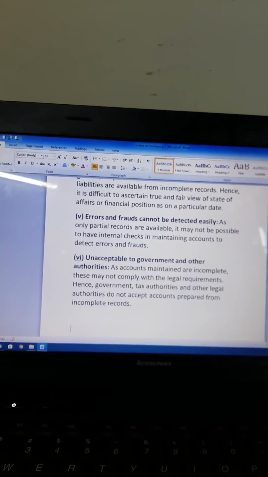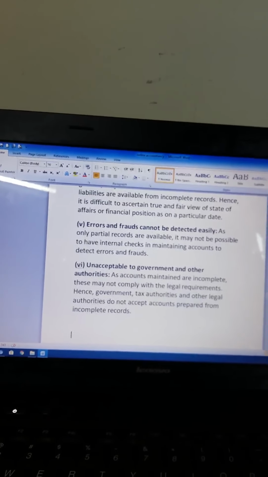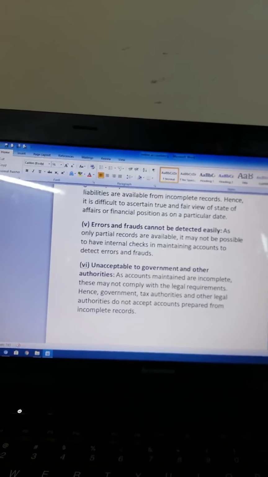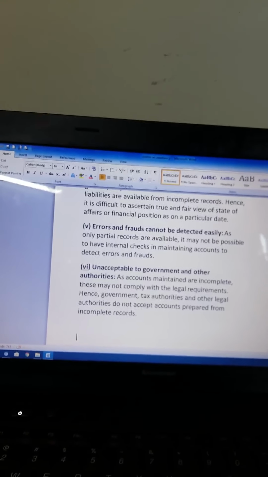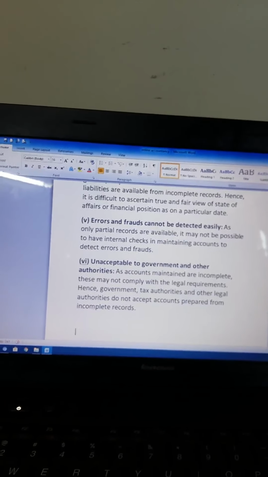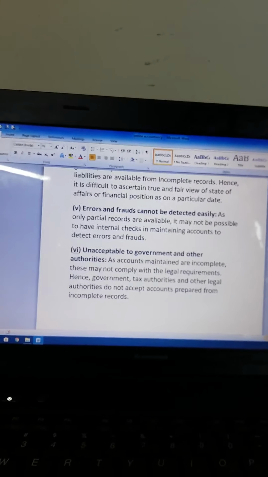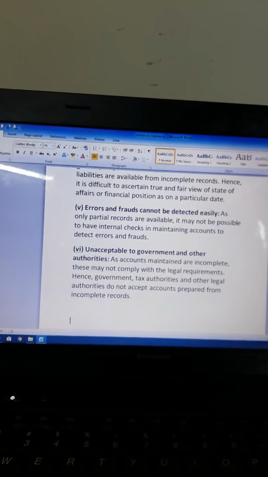And fifth one is that error and fraud cannot be detected easily, as only partial records are available. It may not be possible to have an internal check in maintaining accounts to detect error and fraud. It is not easy to check fraud and error in incomplete records. Unacceptable to the government and other authorities: tax authorities especially do not accept this type of incomplete records because it is